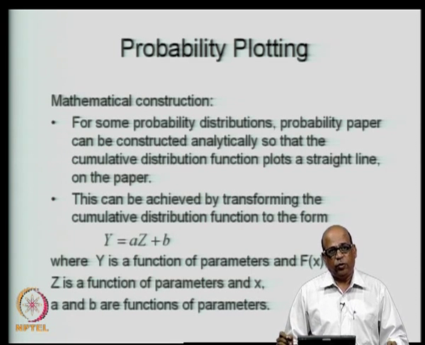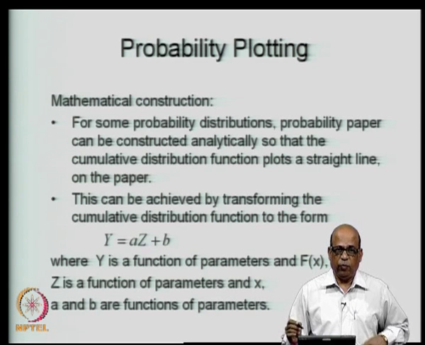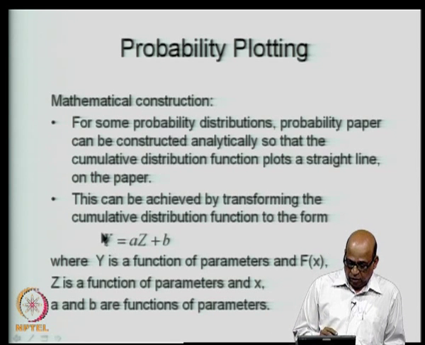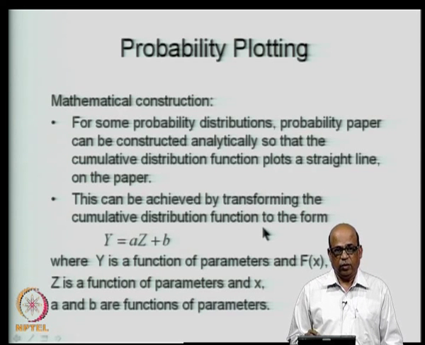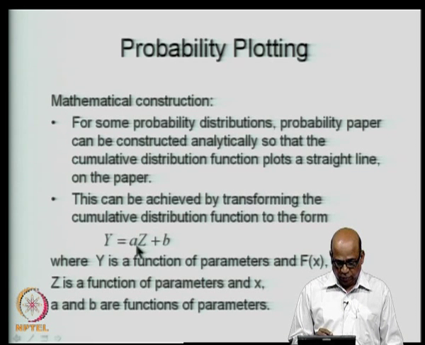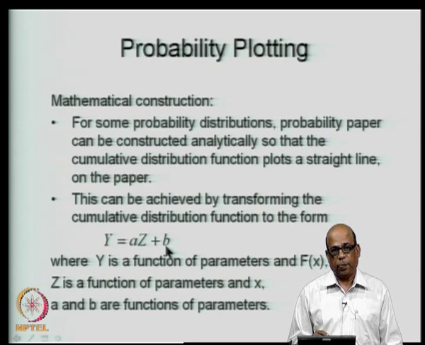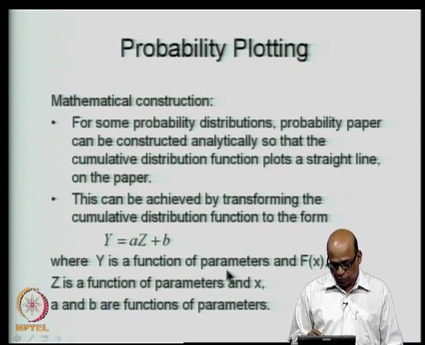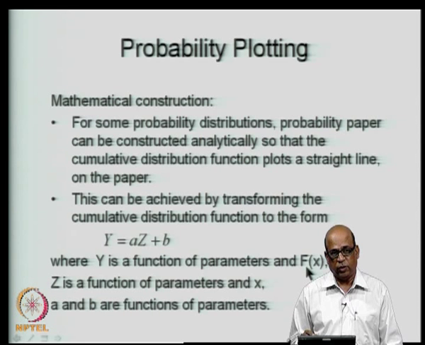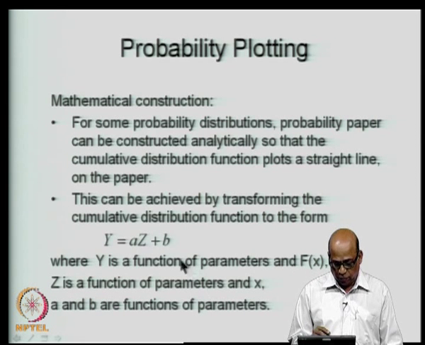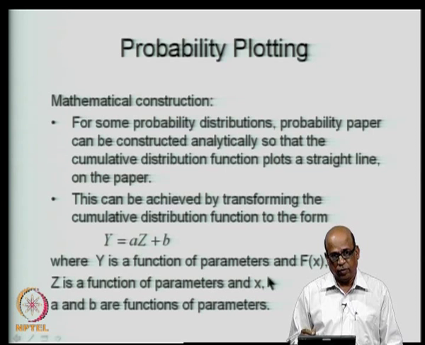So, as I said, for some probability distributions, the probability paper can be constructed analytically. What is it that we want? We want the cumulative distribution function to be of the form y is equal to a z plus b, where y is a function of the parameters and the cumulative distribution function, and z is a function of parameters and x, which is your random variable, and a and b are functions of the parameters.